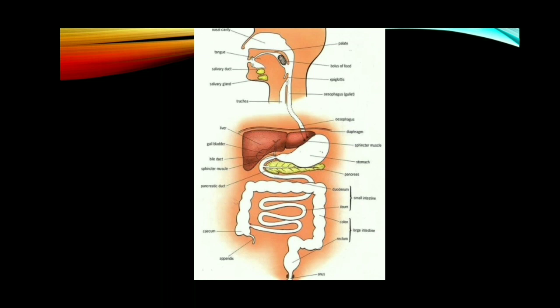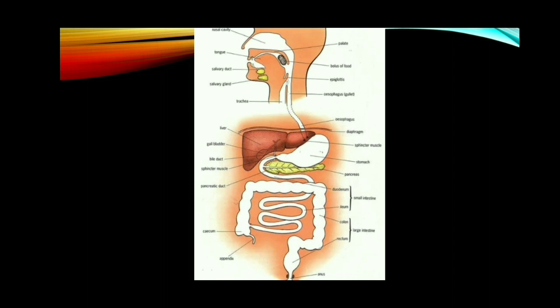Then the teeth are fixed in a socket-like structure and fitted by the gum. Since they fit in a socket, that is called thecodont. So there are 4 different types of teeth. Totally 8 incisors, 4 canines, 8 premolars, 12 molars are there. Altogether 32 permanent teeth are there. The milk teeth fall off at the age of 11 and 12 and get replaced by the permanent teeth. Once permanent teeth fall, they won't be replaced.